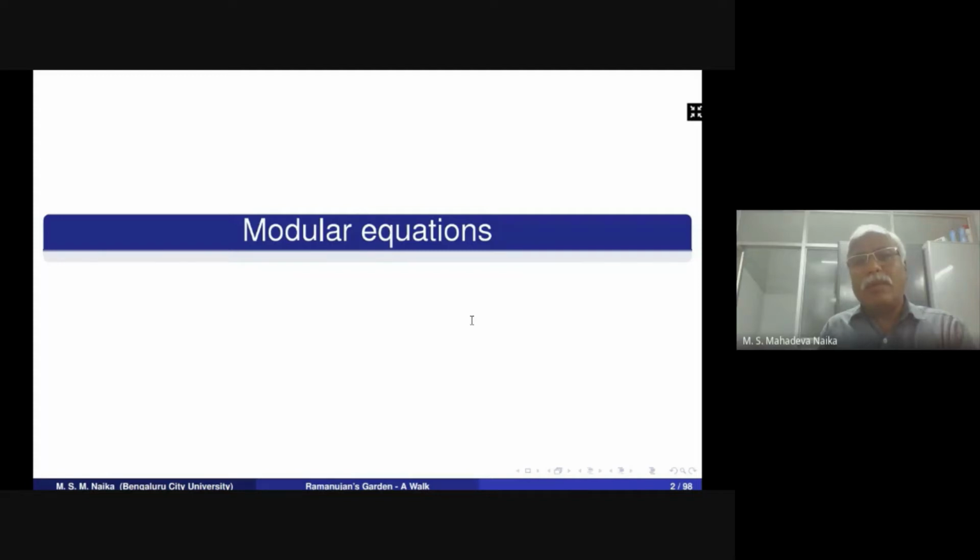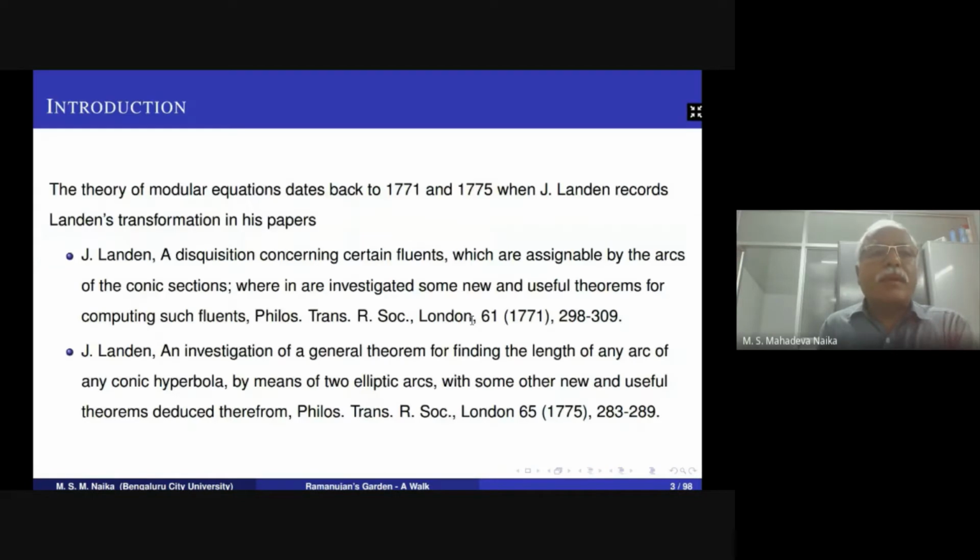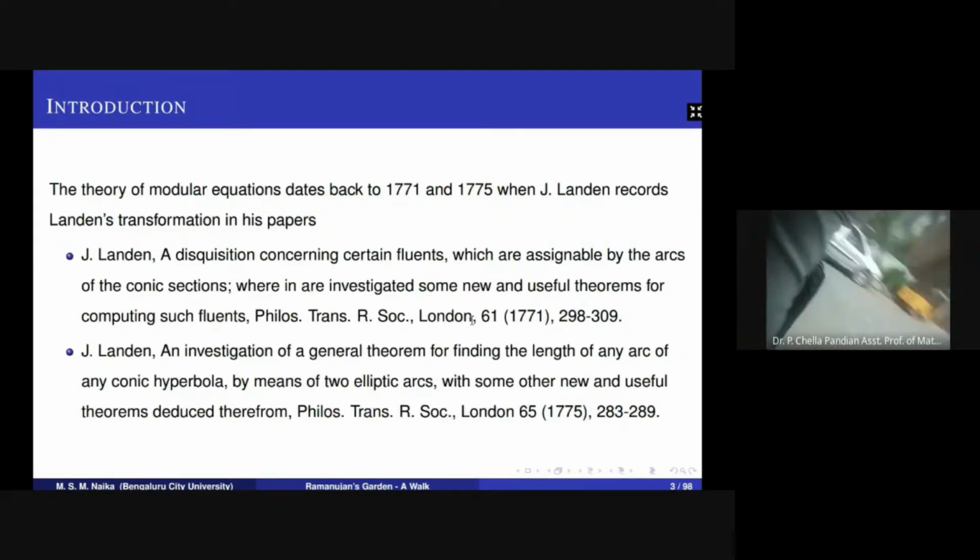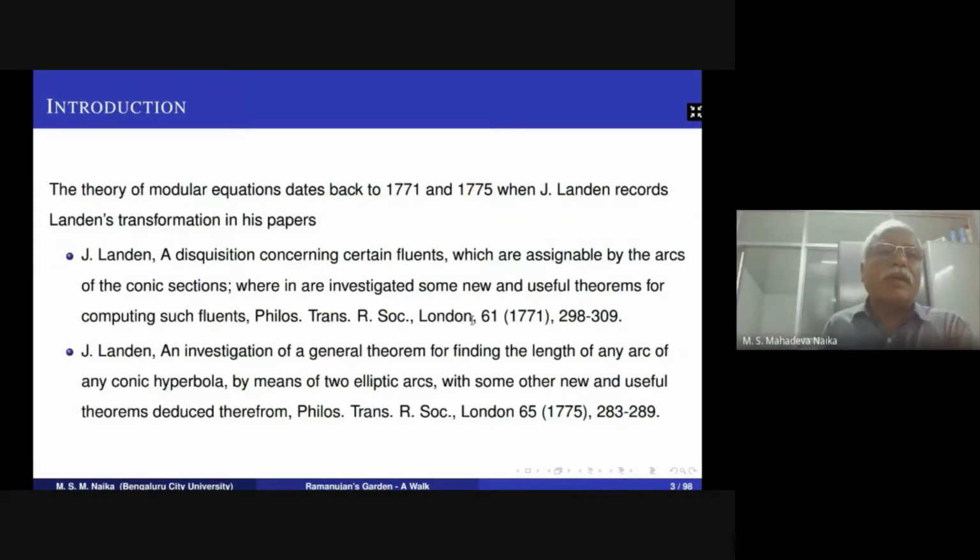Talk about the modular equations today, because of the time limit, I took only one branch. So, modular equations. Let us go back to the introduction and development of the modular equations.